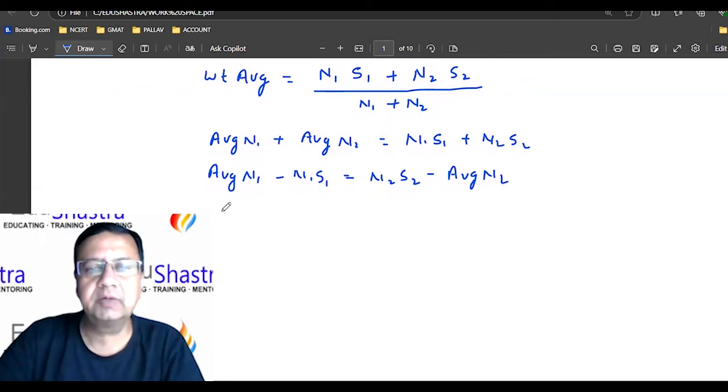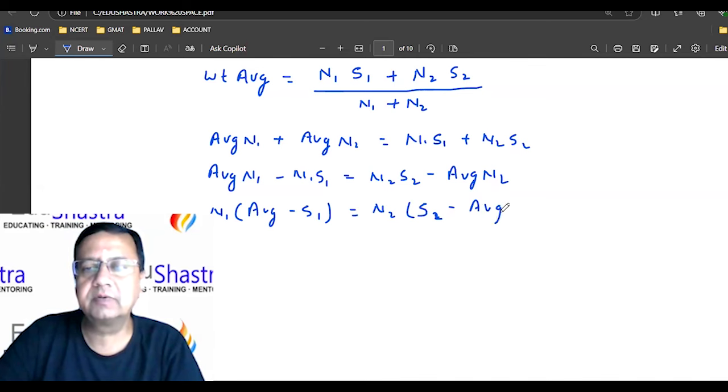Take N1 common. So this is N1 times (average minus S1) is equal to N2 times (S2 minus average). Right? Now N1 upon N2 is equal to what?